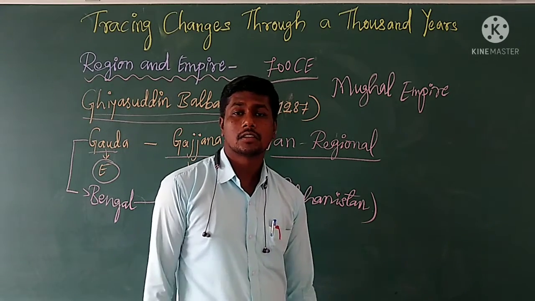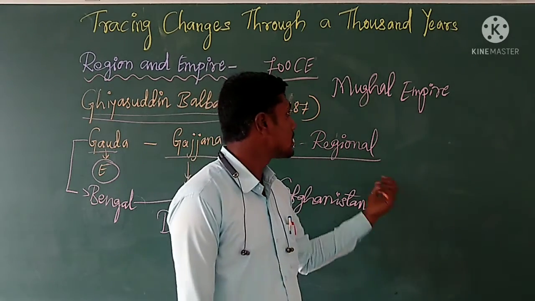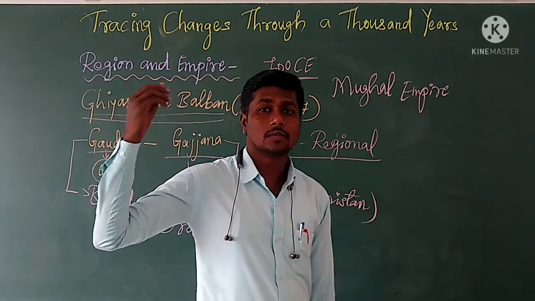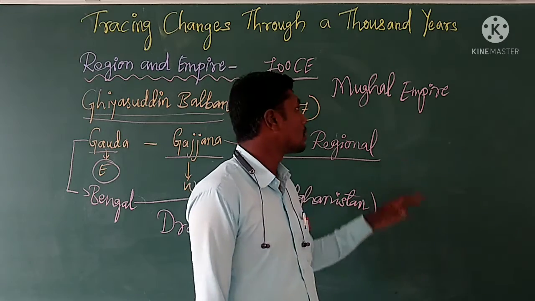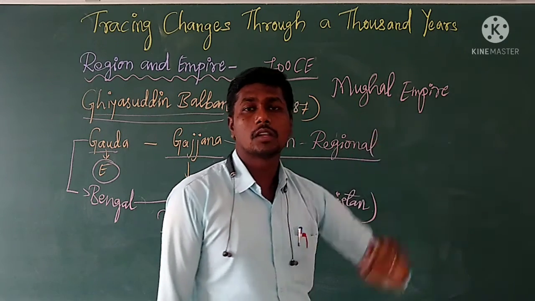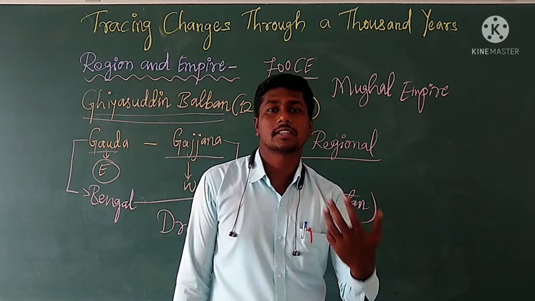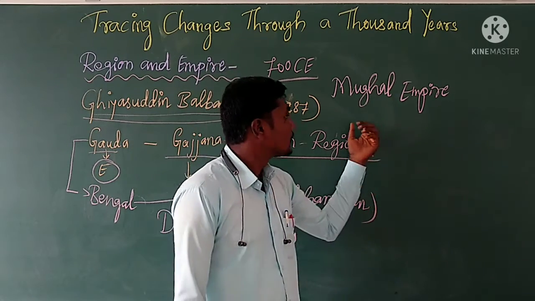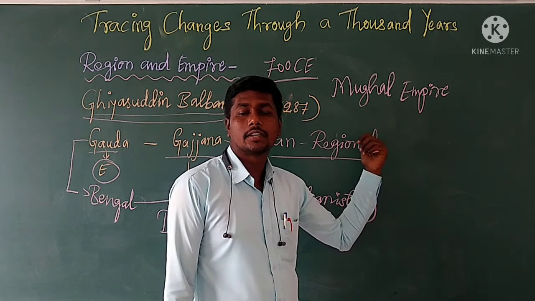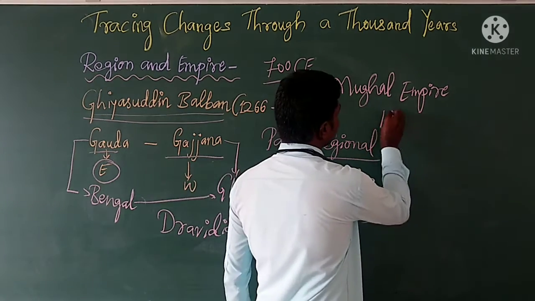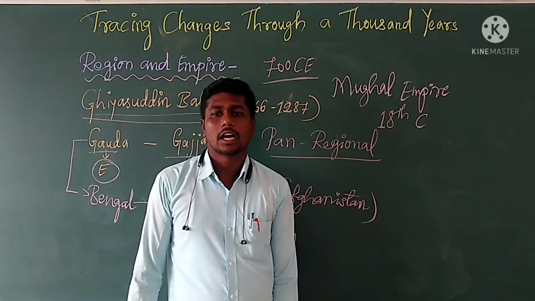For example, the Hyderabad Nizams were set up. They declared themselves independent from the Mughals' authority, and the Nawabs of Bengal too claimed themselves independent rulers out of the Mughals' authority. In this way, various regional empires, regional dynasties and regional rulers emerged because of the decline of the Mughal Empire in the 18th century.